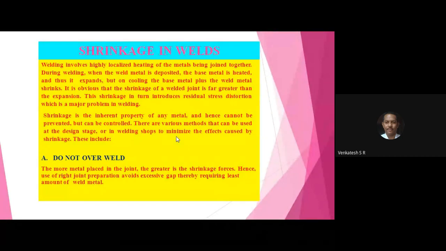In foundry, what will happen? You provide the riser. The riser will supply the liquid metal whenever the mold cavity requires the liquid metal in order to compensate the shrinkage allowance, in order to compensate the volume contraction. In the same way, in welding also, you provide a little bit more liquid metal in the joint in order to compensate the volume contraction. See, the volume of the metal in liquid condition is more, hence you require a little bit more liquid metal.